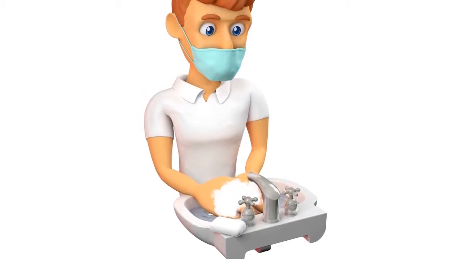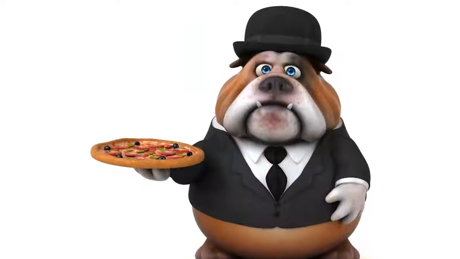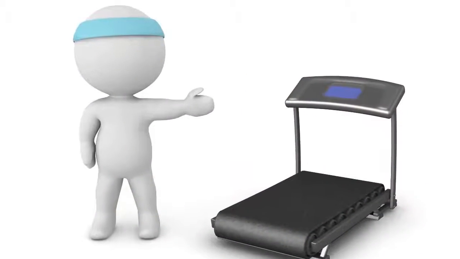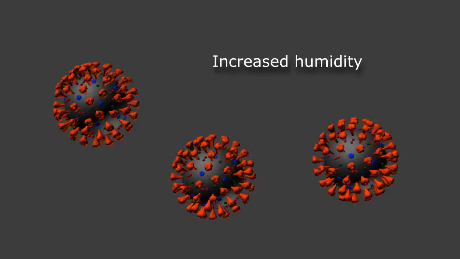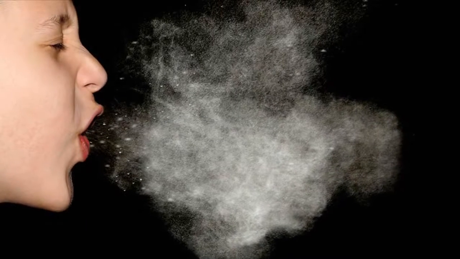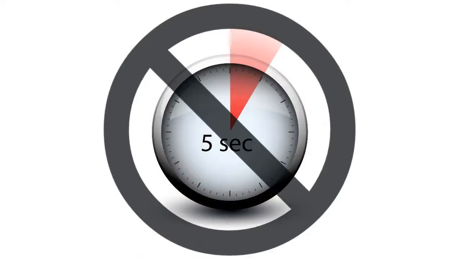A few more suggestions before we wrap this up. If the shelter-in-place mandate caused you to put on a few extra pounds with diet indiscretion and lack of physical activity, time to get healthy again. In the warmer months, as humidity levels increase, the suspended water droplets in the air tend to drag viral particles to the ground, reducing their aerosolization and spread from a cough or sneeze. However, we're finding that the floor surfaces are covered with coronavirus, so it may be prudent to take off your shoes and leave them outside the house. Also, no such thing as a 5-second rule. If it hits the ground, throw it away.